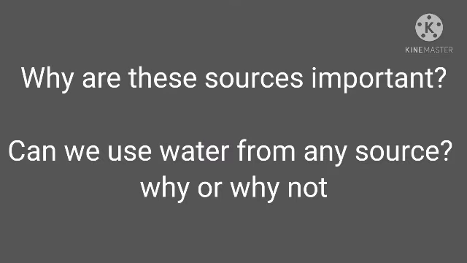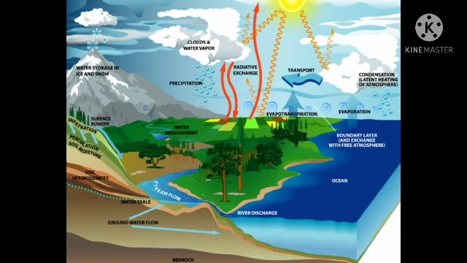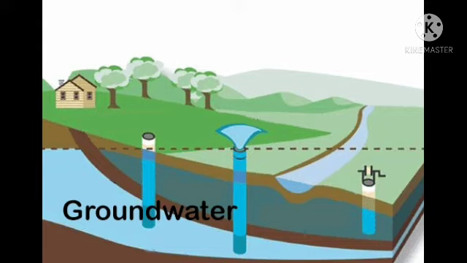Okay children, so why are these sources important? Can we use the water from any source? Why or why not? You have already seen that there are two types of water: surface water and groundwater. They are the important sources of water. So in most places, how do we take this groundwater?